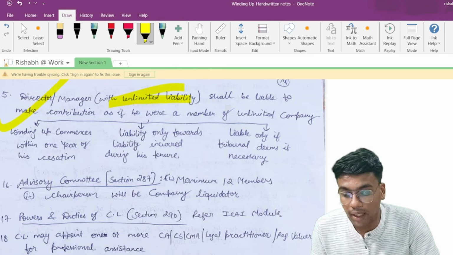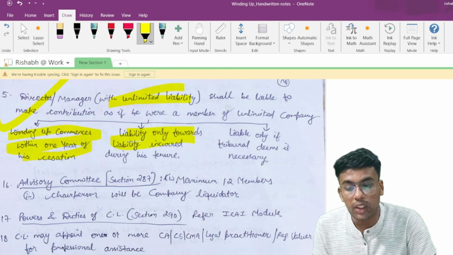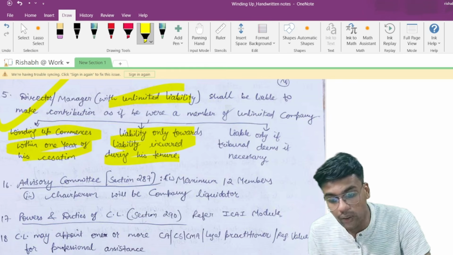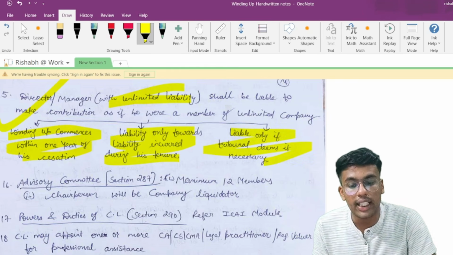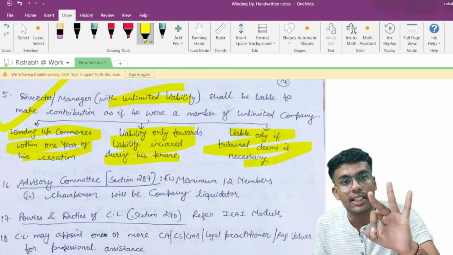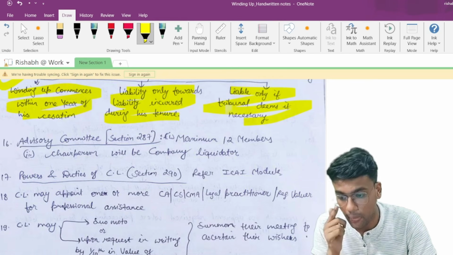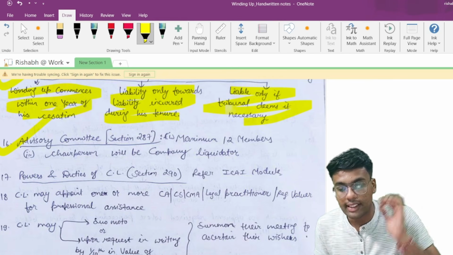But this is applicable when winding up commences within 1 year of the cessation, with liability only towards the liability incurred during their tenure, and liability only if the tribunal deems it necessary. These three conditions should be fulfilled together, and only then can their liability be unlimited. Now point 16 talks about the advisory committee.